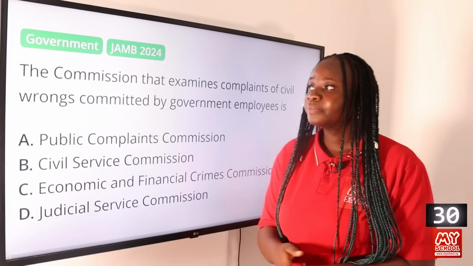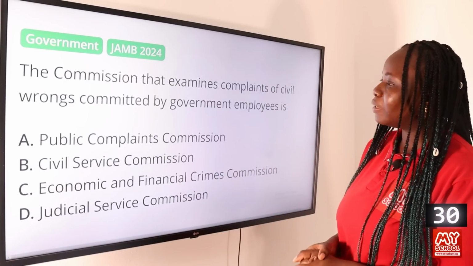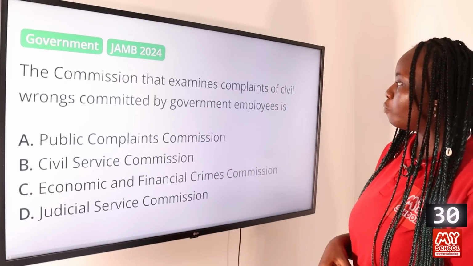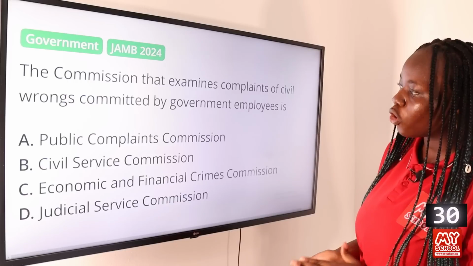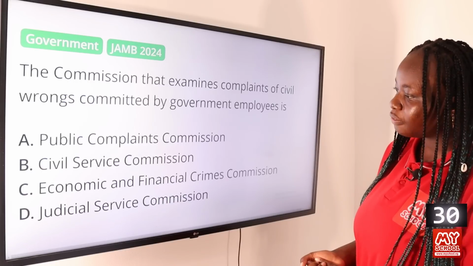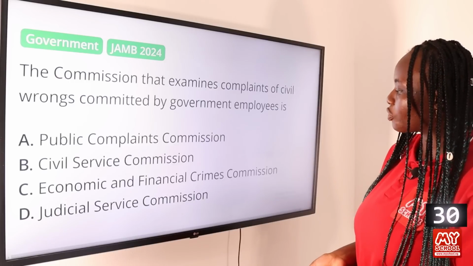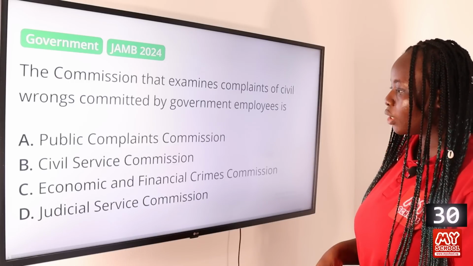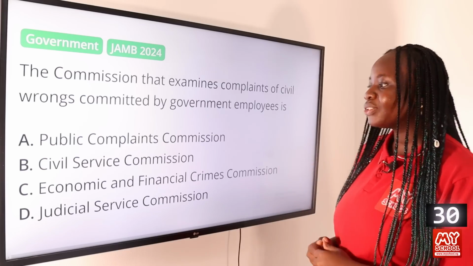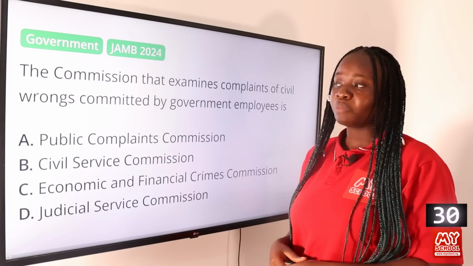Question 30. The commission that examines complaints of civil wrongs committed by government employees is A. Public Complaints Commission, B. Civil Service Commission, C. Economic and Financial Crimes Commission, and D. Judicial Service Commission. The answer to this question is option A, Public Complaints Commission.